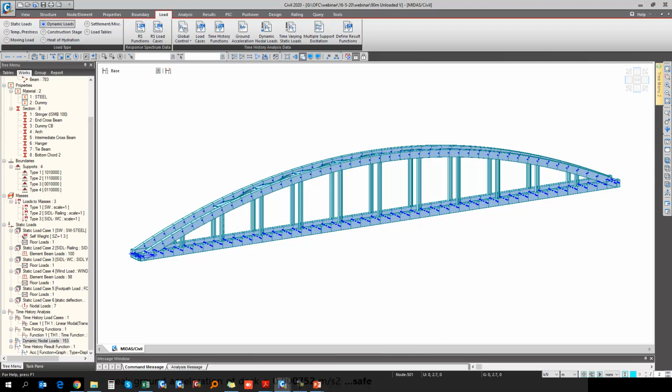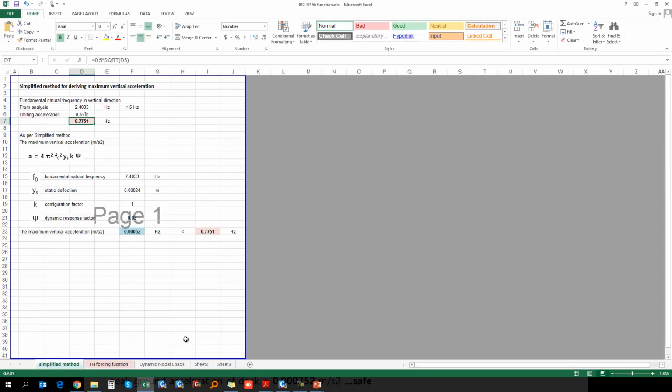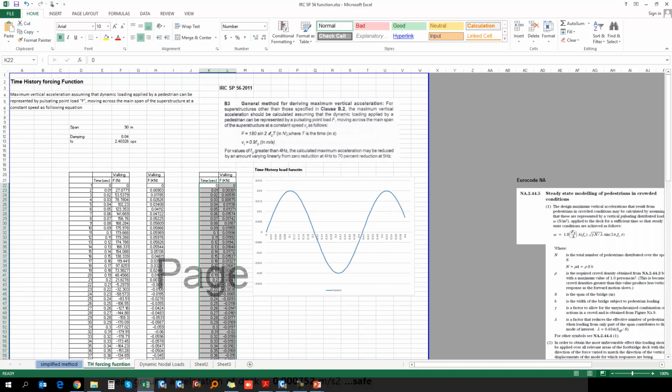For the time history function, first I will explain in the Excel sheet. For the time history forcing function, IRC SP 56 gives that for the maximum vertical acceleration, assuming that dynamic loading applied by the pedestrian can be represented by a pulsating point load F moving across the main span of the structure at a constant speed of Vt. This is a function given as 180 sine 2 pi f naught into t. According to this function, we need the span information, damping ratio, and the fundamental natural period.